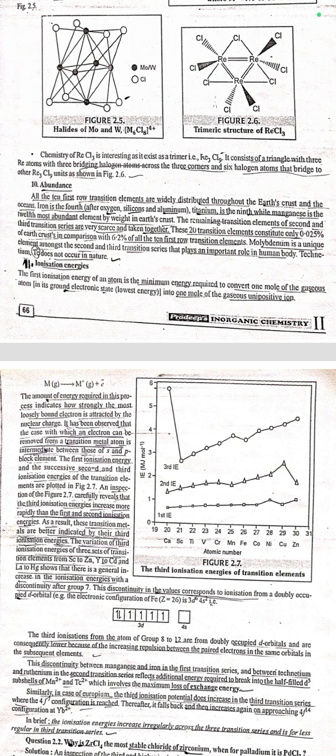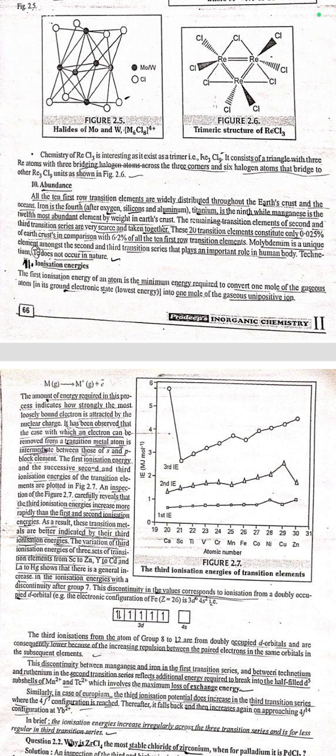Ionization energy. The first ionization energy of an atom is the minimum energy required to convert 1 mole of the gaseous atom into 1 mole of its gaseous unipositive ion. The amount of energy required in this process indicates how strongly the most loosely bound electron is attracted by the nuclear charge. It has been observed that the ease with which an electron can be removed from a transition metal atom is intermediate with those of s and p block elements.